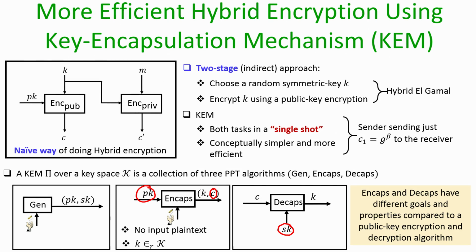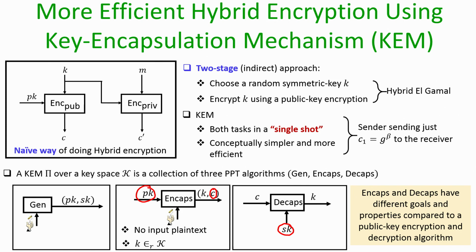So, I stress here that the encapsulation algorithm and the decapsulation algorithm have completely different goals and properties compared to the encryption and decryption algorithms of a public key encryption process. As you can see here, the encapsulation algorithm does not take any plain text. Even without taking any plain text, just based on internal randomness, it gives you an output, a key K, and an encapsulation of that key K, which I denote as C, but that C should not be taken as an encryption of K. And in the same way, the decapsulation does not take a ciphertext for decryption. It takes a C which it has to decapsulate, and take out the key K which is hidden there in the C.